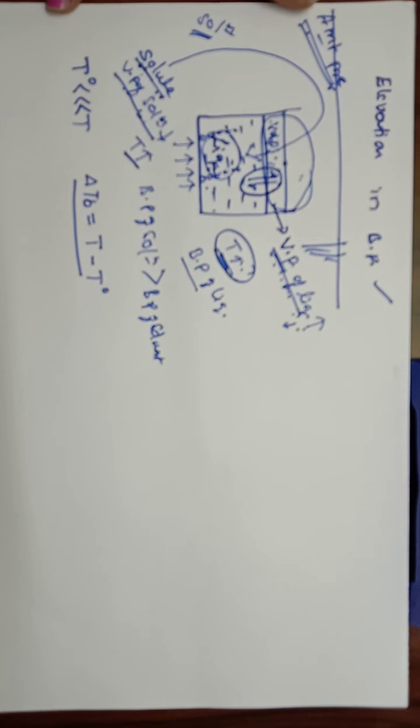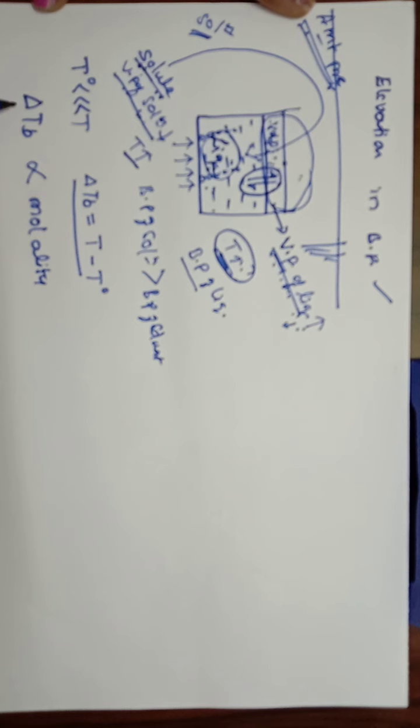Next, we will study why elevation in boiling point is a colligative property. So for that, we have to take the relation between the elevation in boiling point and the molality. So these two are related with one another by an expression delta TB is proportional to molality.